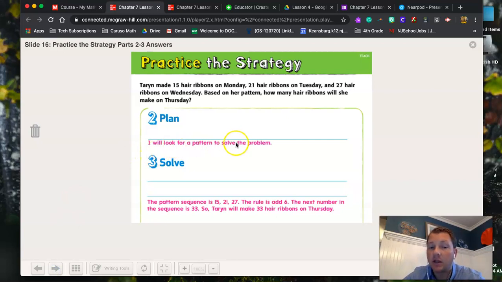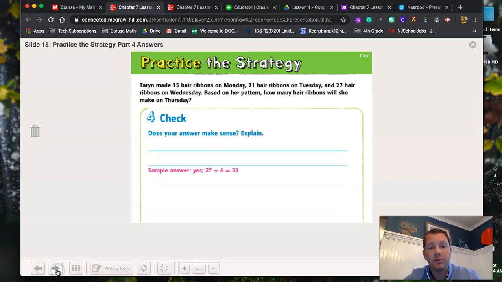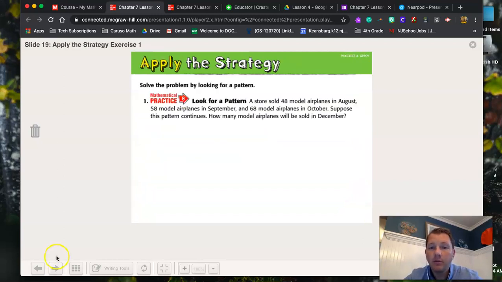The plan was, I will look at the pattern. And when we looked at the pattern, we saw that the rule changed by 6 and that the total answer was 33. That's pretty much what we're doing today. There's a bunch of problems like this in a Google form. I think there are 6 of them, maybe 7 of them. And at the end of this Nearpod, there's also one other word problem, something a little different that I want you guys to give a try. Hopefully it'll work, and if not, that's all right. We'll scrap it and we'll try it again at a different time.